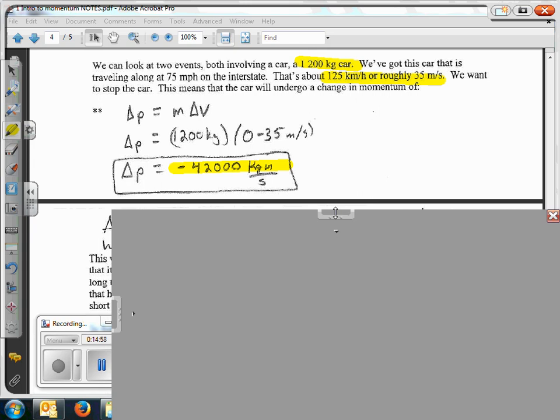All right? Because this will mess you up if you don't get your signs correct here. If I'm coming in this direction, I have a momentum in the positive direction, right? If I hit a wall, my change in momentum is going to be in that direction. Does that make sense? Because I'm taking away the momentum. And if you want to figure out where that comes from, well, the force to stop this car is going to be in the opposite direction. Just hold on for a minute if you can.